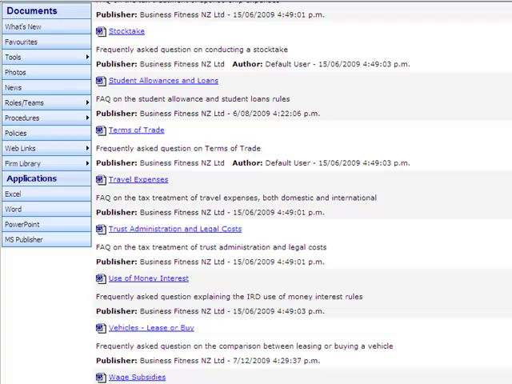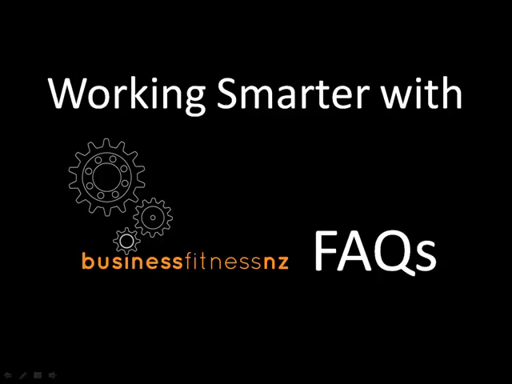Before we take a closer look at the content, let's discuss how you'd use it in a practical application in your firm. So how can an accounting firm work smarter using the Business Fitness FAQs? The situation where you would use an FAQ typically is when you're dealing with a client, perhaps on the phone, and they ask you a general question. They may be calling specifically to discuss that issue with you, or they may actually just be asking in passing.